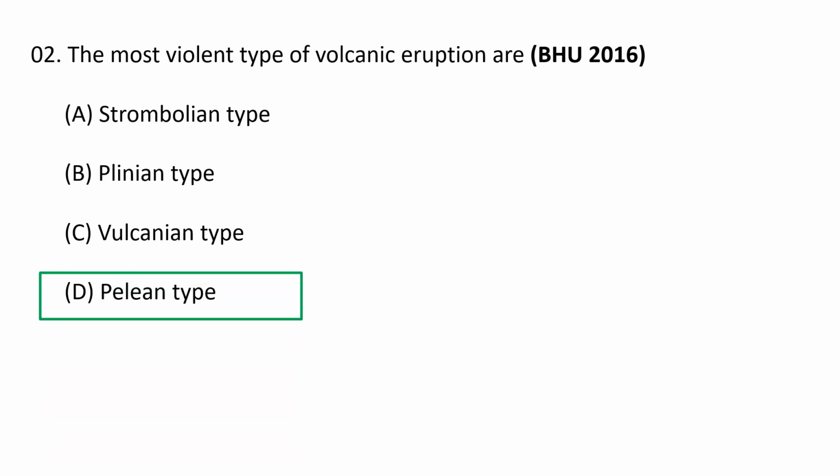Pelean type. Pelean eruptions result from the collapse of an andesitic or rhyolitic lava dome with or without a directed blast, which produces glowing avalanches or nuées ardentes, a type of pyroclastic flow known as block and ash flow. These Pelean eruptions are considered violently explosive. So the most violent type of volcanic eruption is Pelean. D is the correct option.